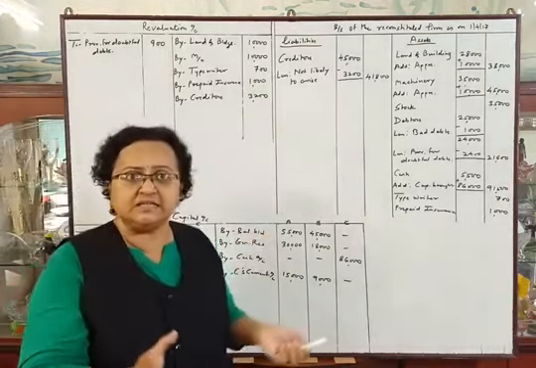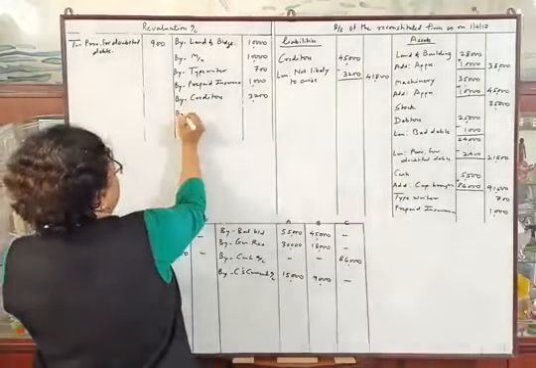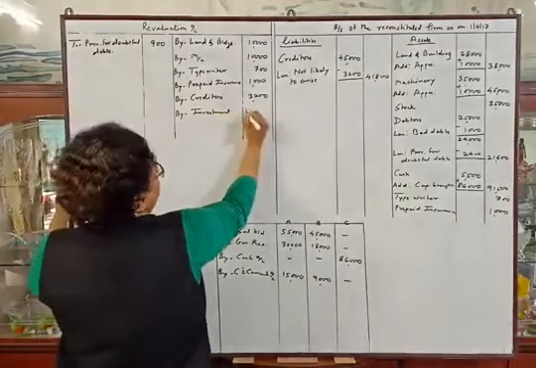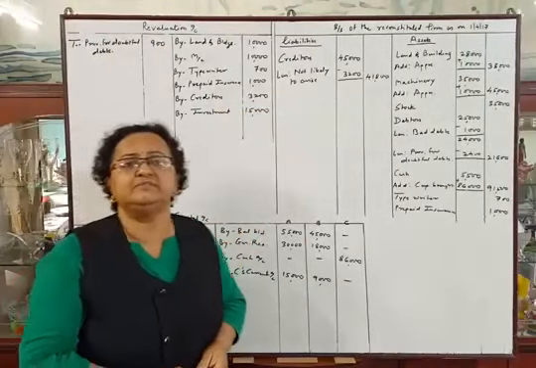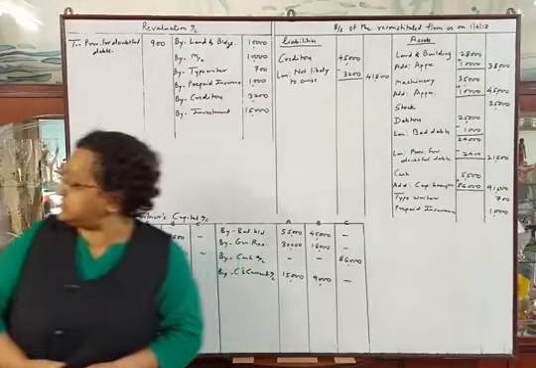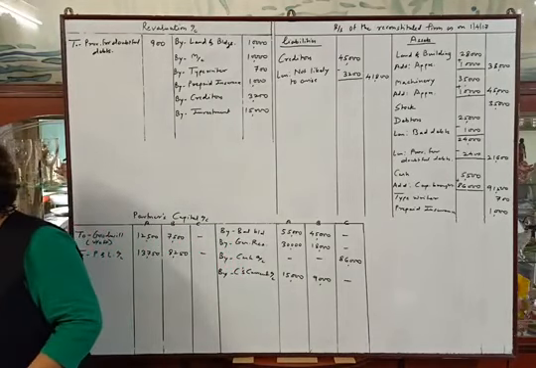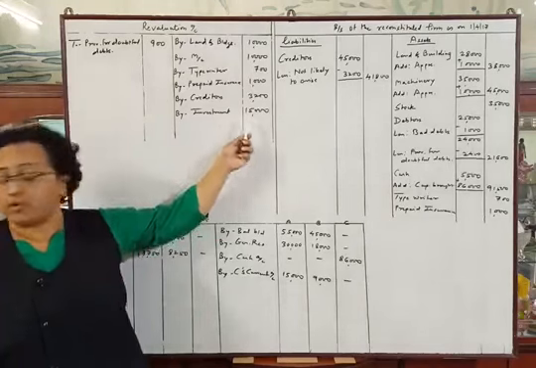Our asset is increasing, so we will enter that profit here, by investment 15,000. Old investment was rupees 25,000 and they are valuing investment at rupees 40,000. So the difference of rupees 15,000 is our profit.